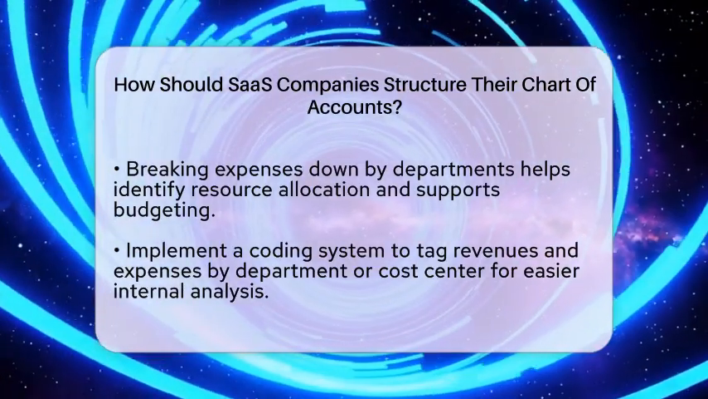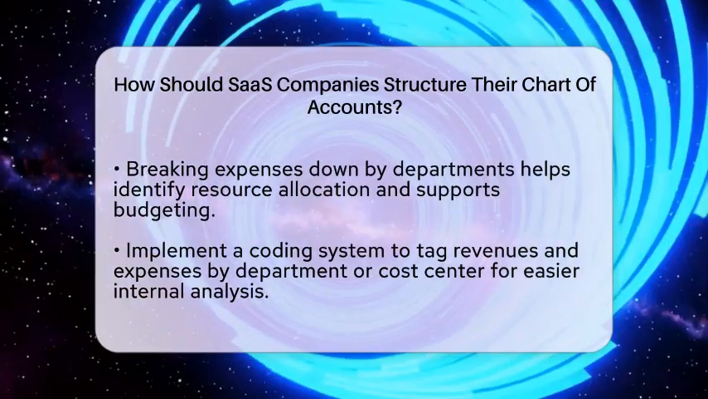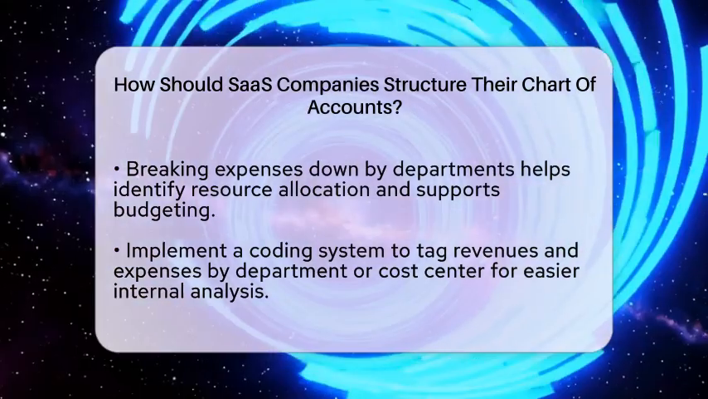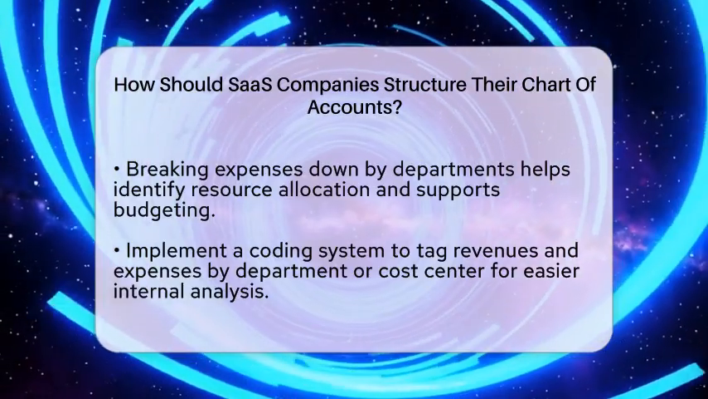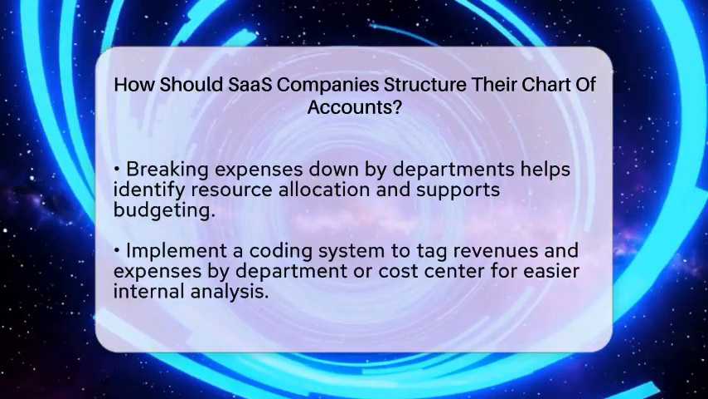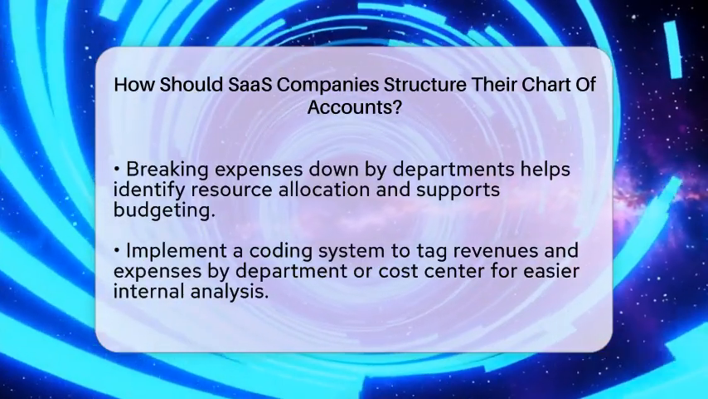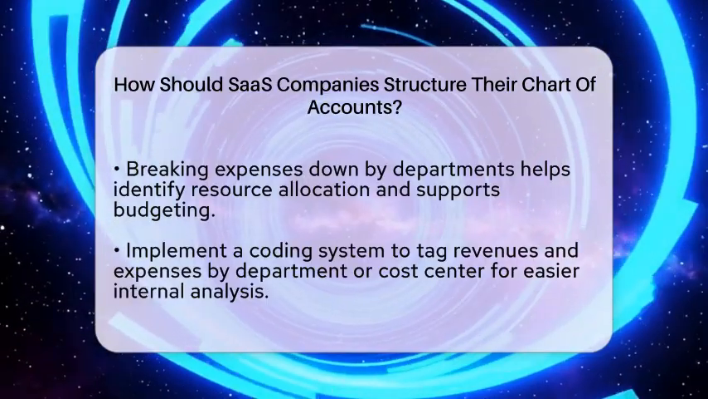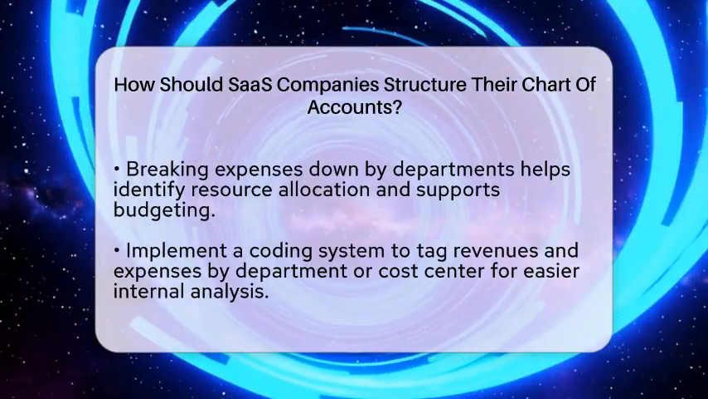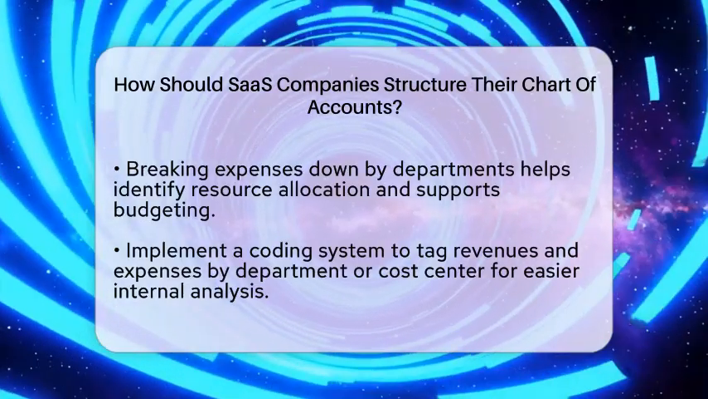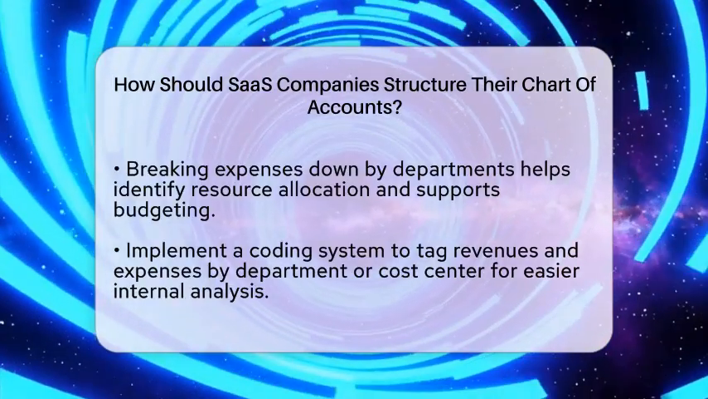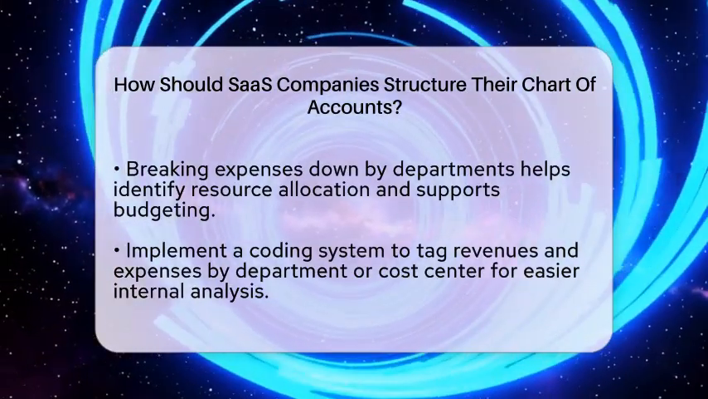A coding system that tags expenses and revenues by department or cost center makes internal analysis easier. This way, you can identify which teams contribute most to revenue or incur the highest costs. Keep your account names and numbers consistent and clear. Use a logical numbering system so it's easy to find and compare data across periods. Avoid deleting old accounts. Instead, mark them as inactive to keep historical data intact. Regularly review and update your chart of accounts as your business grows or reporting needs change.